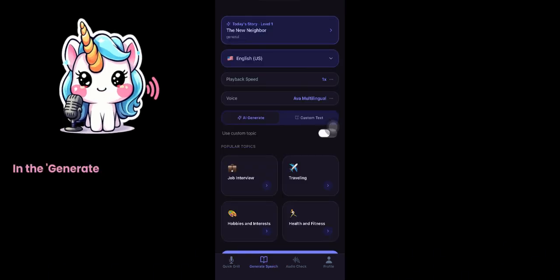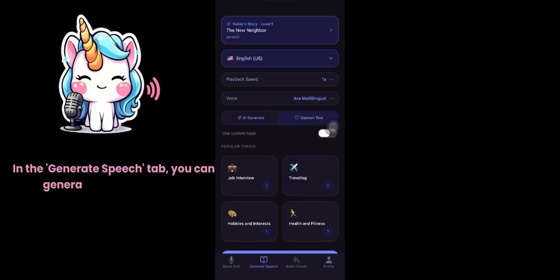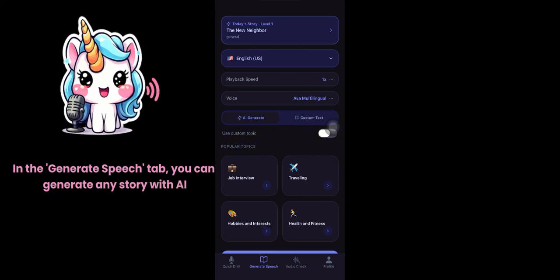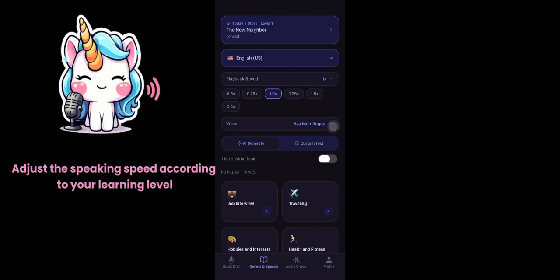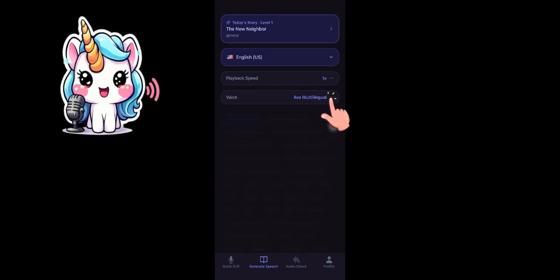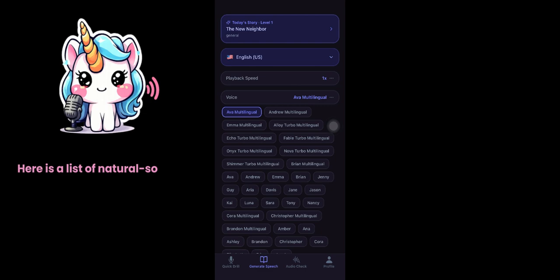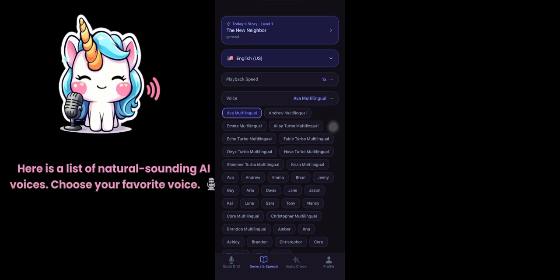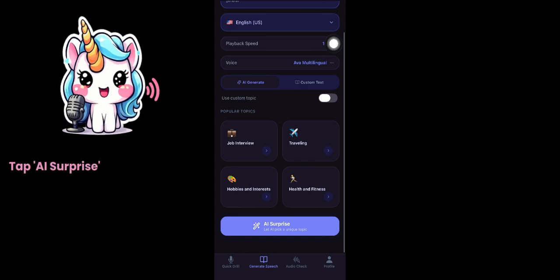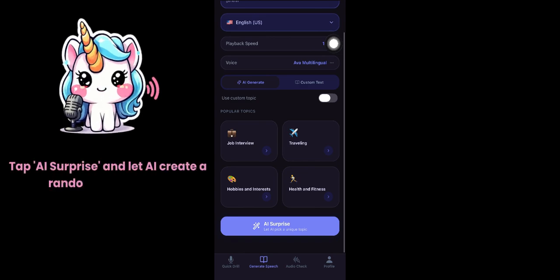In the Generate Speech tab, you can generate any story with AI. Adjust the speaking speed according to your learning level. Here is a list of natural-sounding AI voices. Choose your favorite voice. Tap AI Surprise and let AI create a random story for you.